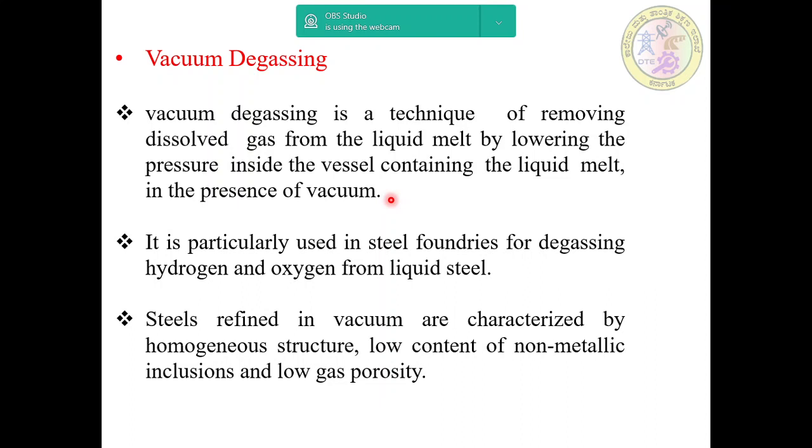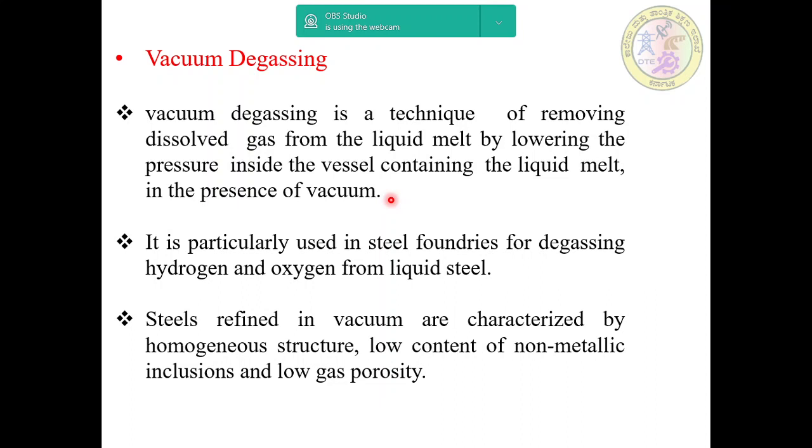Vacuum degassing is typically performed in a specially designed chamber or vessel known as a vacuum degasser. There are a number of variants followed in the vacuum degassing process, however working on the same principle of exposing the molten metal to a low pressure environment.